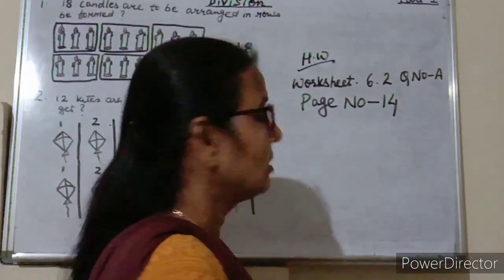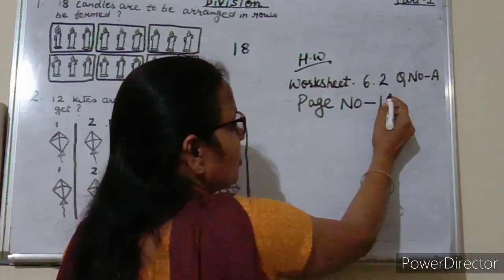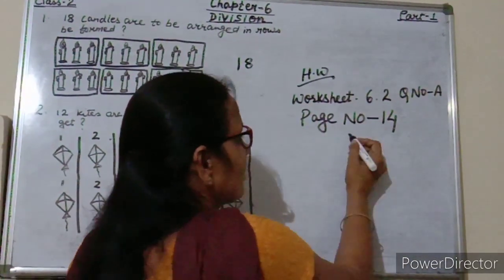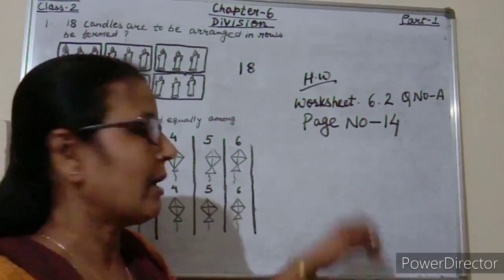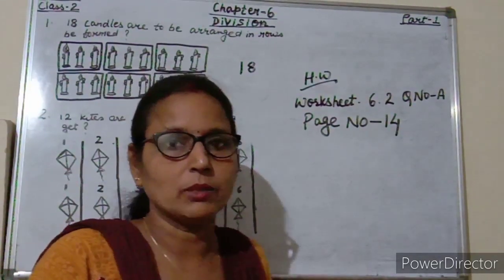So students, worksheet 6.2, question number A, page number 14. This you have to do in your application book B.